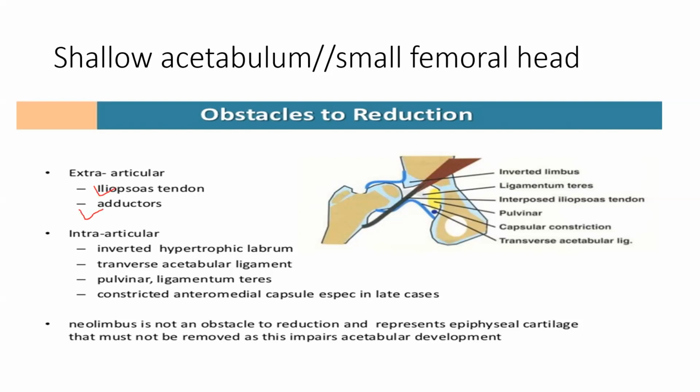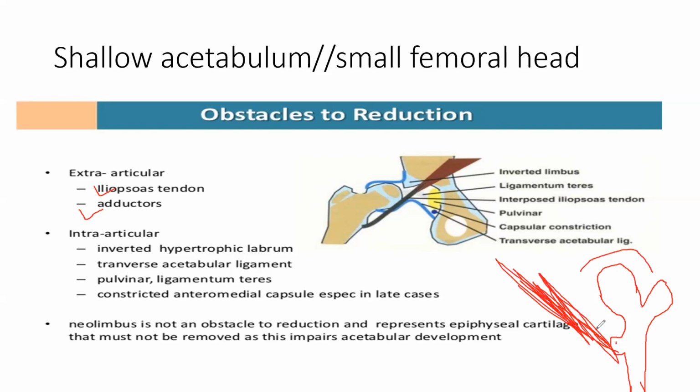This is your head, this is your LT, this is your GT. Adductor is pushing inside, iliopsoas is pushing inside, this is your acetabulum. So it can also dislocate medially. Because of these two strong muscles, it is dislocated medially, and this won't allow the head to come again to the acetabulum. So these two tendons are important: iliopsoas and adductor.